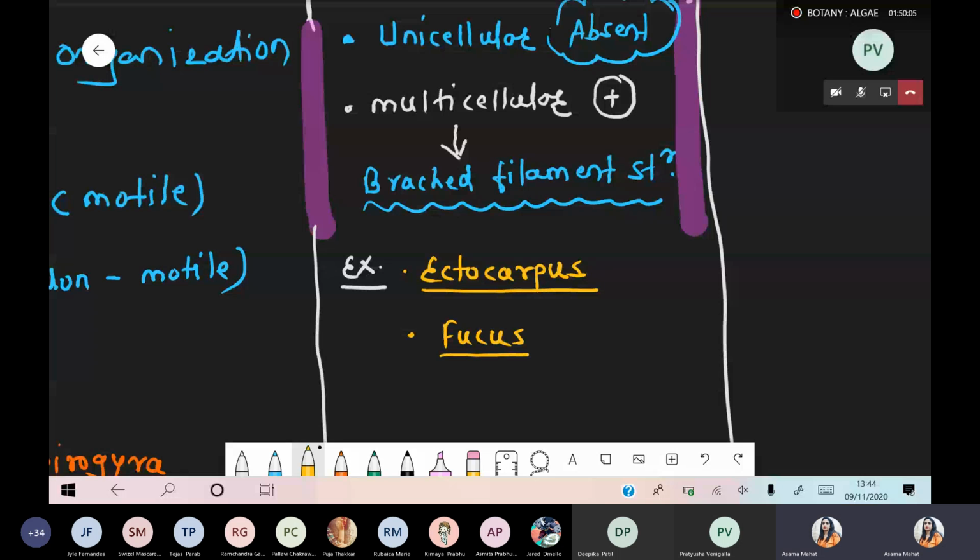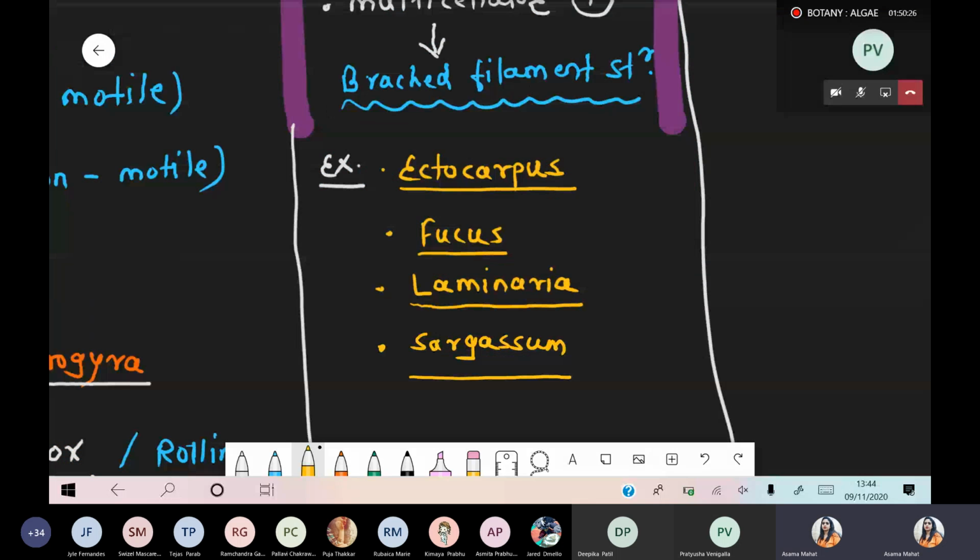Third example: Laminaria. Fourth example: Sargassum. These are the few examples which repeatedly come in the NEET examination: Fucus, Laminaria, Sargassum as well as Ectocarpus.